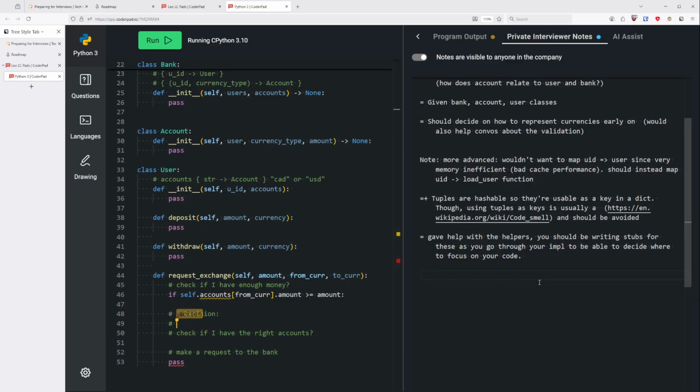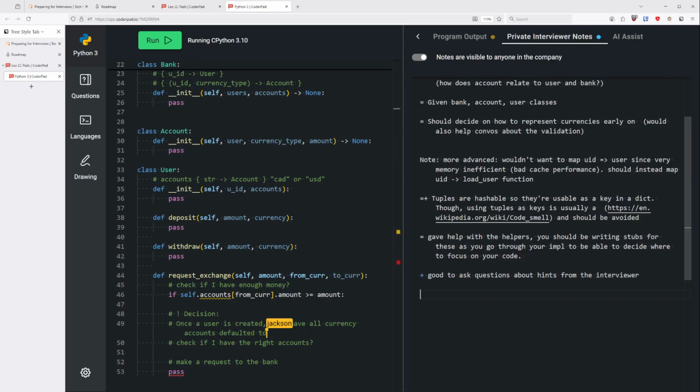So, this is the implementation decision where we want to initialize the original accounts. Say I just selected that, once a user is created, they have all currency accounts defaulted to 0. So they have every account, but they're all set to 0. In that case, would we not need this check? You would not. That's right. You would not need that check.